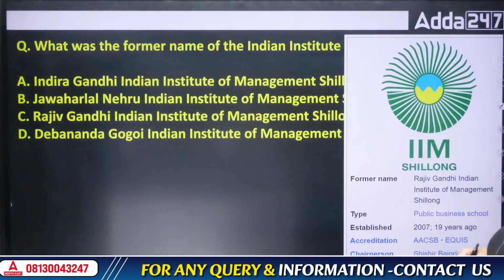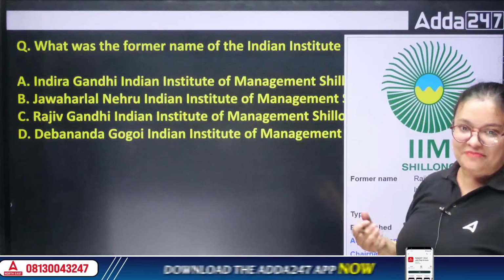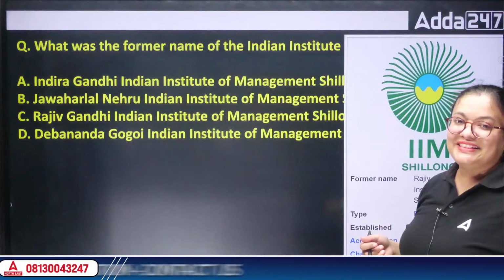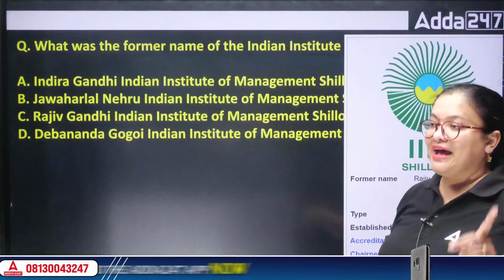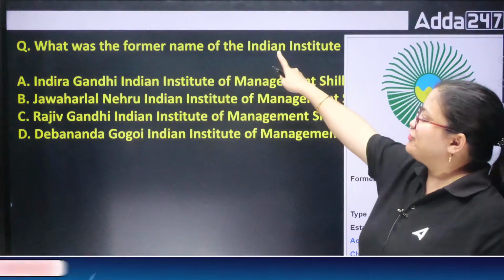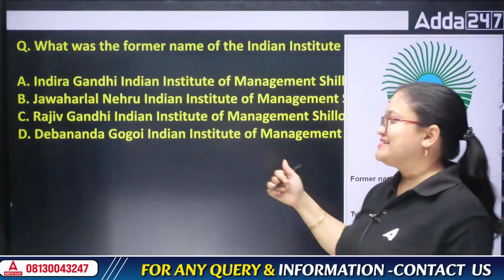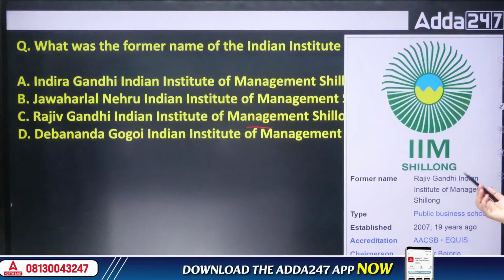I have written the answer only. The question was, what was the former name of IIM Shillong? I think you are all aware that recently one more IIM was set up in Guwahati. The former name of IIM Shillong was Rajiv Gandhi Indian Institute of Management. I have given a few more details here. The answer is shown.